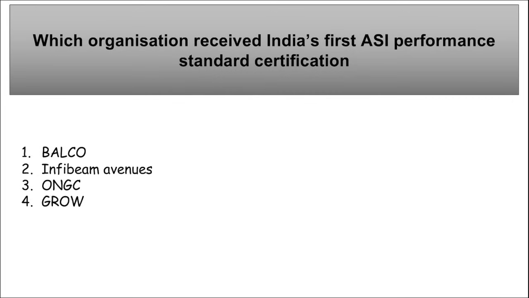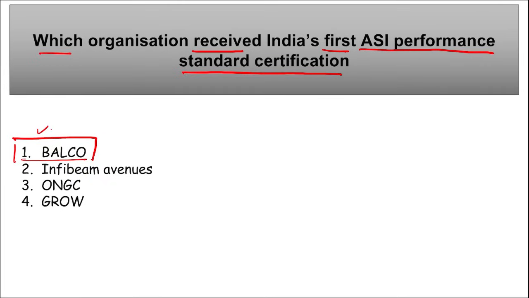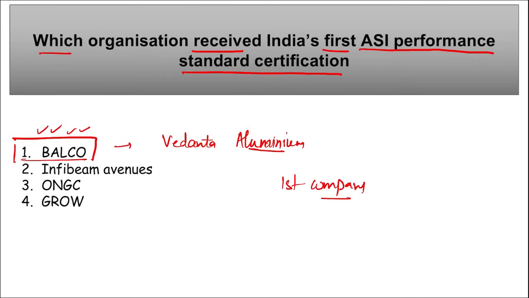Correct? Next is, which organization received India's first ASI performance standard certification? This is your BALCO. What is BALCO? Bharat Aluminium Company Limited. This is a unit of Vedanta Aluminium. Right? Remember, they have emerged as the first company to receive this ASI performance standard certification.